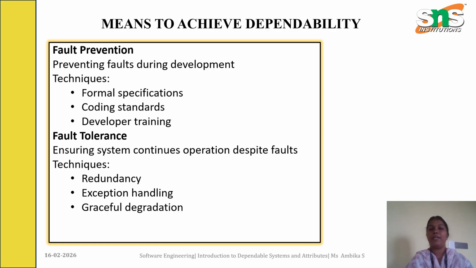Next one is how we are going to achieve dependability. First, fault prevention. We prevent faults during the development phase itself by formal specification, applying coding standards and training the developers. Next one is fault tolerance. Even in case of failure, the system ensures continued operation. It can be achieved by redundancy, exception handling, as well as graceful degradation.